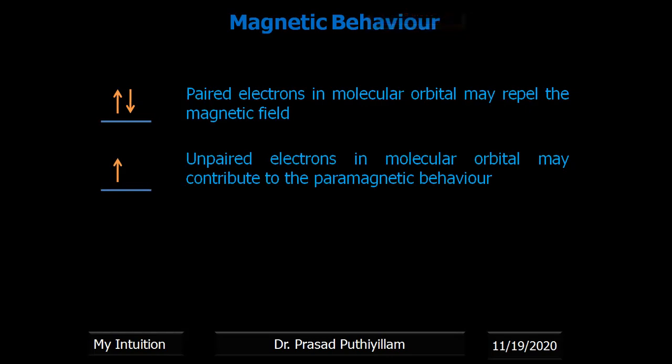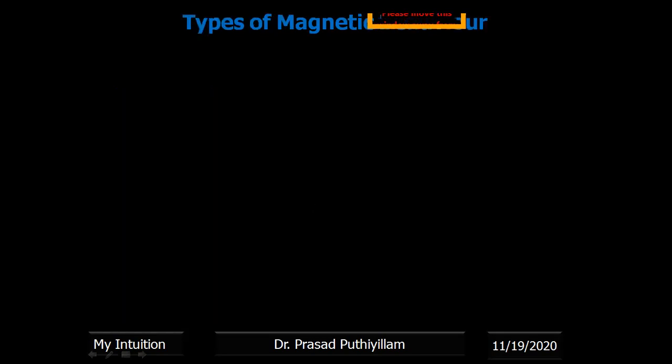Unpaired electrons in a molecular orbital may contribute to paramagnetic behavior. That means if it is a paired electron configuration, usually it will not give much contribution towards the magnetic behavior. Whereas if single electrons are there, then we have to consider it as magnetic behavior.